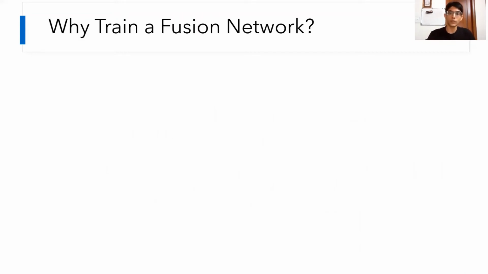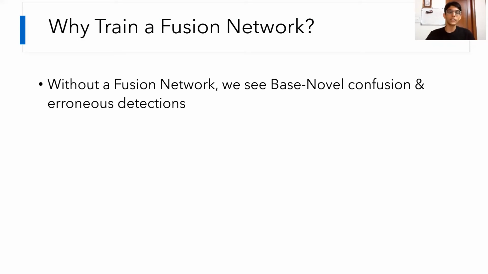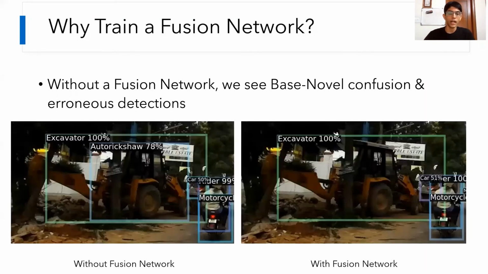So why bring this fusion network into the picture in the first place? Well, it's because without a fusion network, the two networks will not communicate with each other, and we'll see base novel confusion and erroneous detections. As you can see on the image on the left, without a fusion network, the same region is predicted as both a base class and a novel class. But with a fusion network, we only have a novel class. And this is because we can ensure that the two detectors are able to communicate with each other to a certain degree, and regions that are similar and contain similar features to both the base and novel classes can be handled by the fusion network instead of introducing confusion with both the detectors.